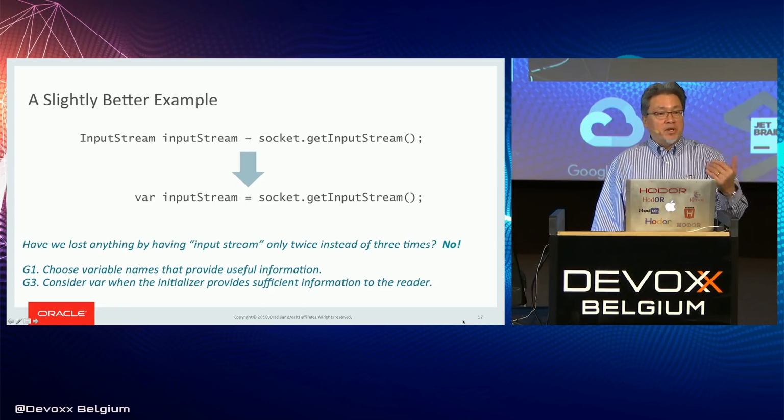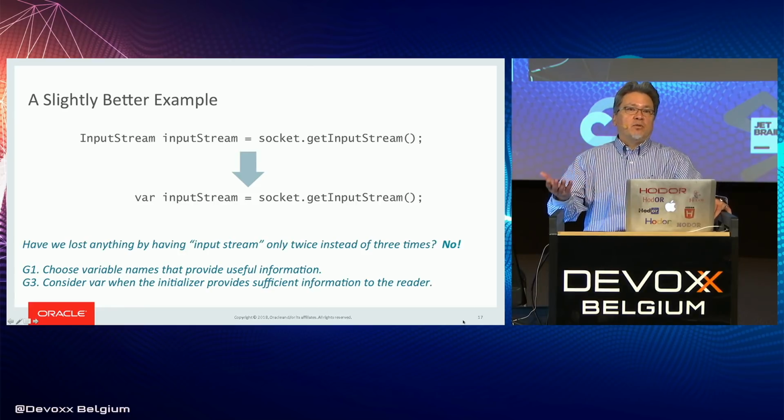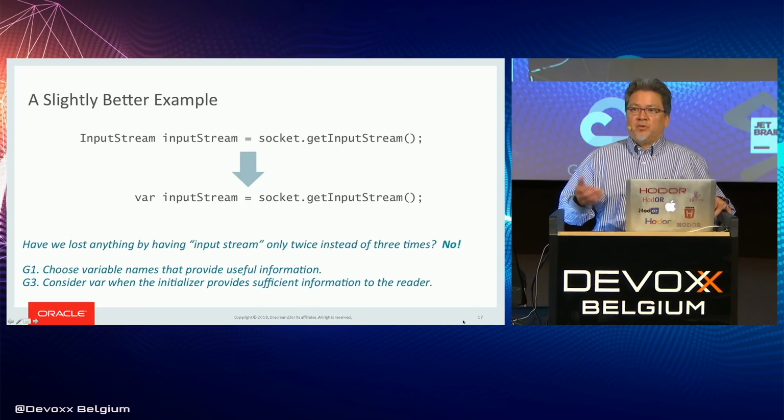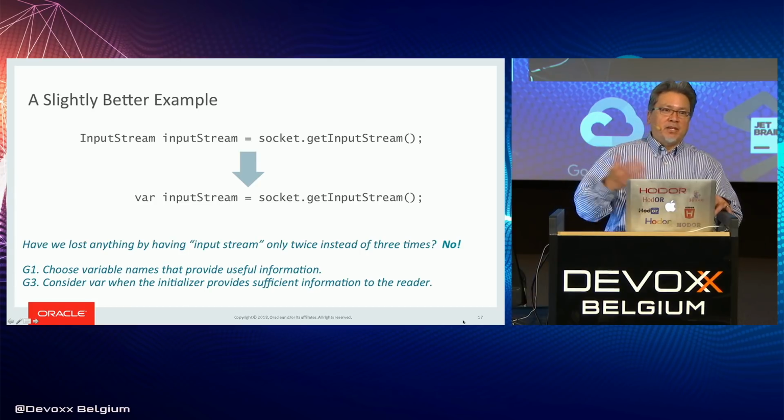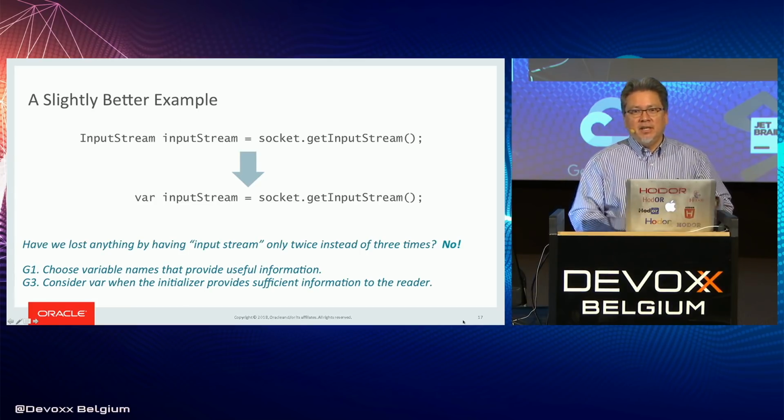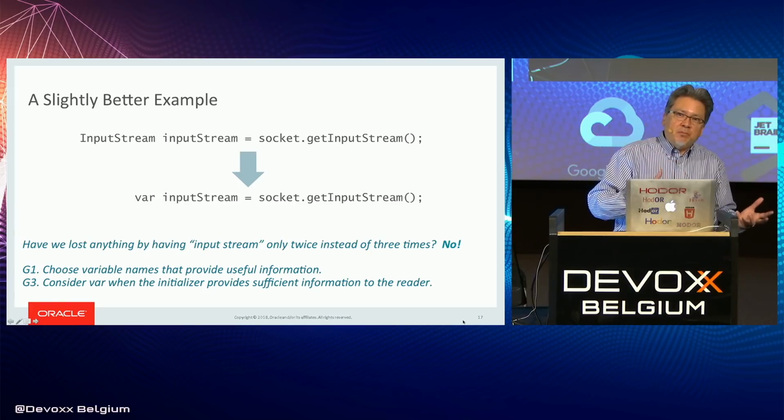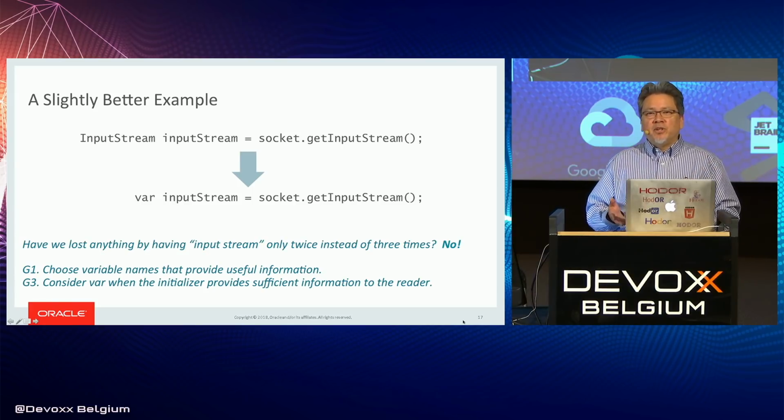So anyway, now we can bring in the guidelines here. If you look at guideline G1, it says choose variable names that provide useful information. If you have a variable named inputStream and you read things from it, it's pretty clear that it's an input stream. So maybe the explicit type declaration of capital InputStream isn't doing us very much good in this context.